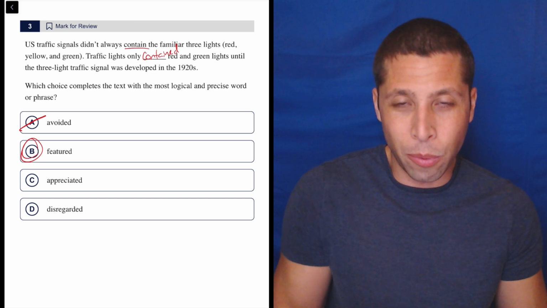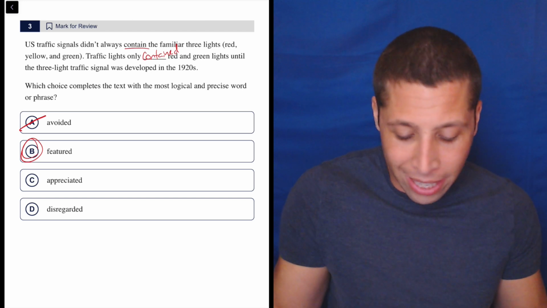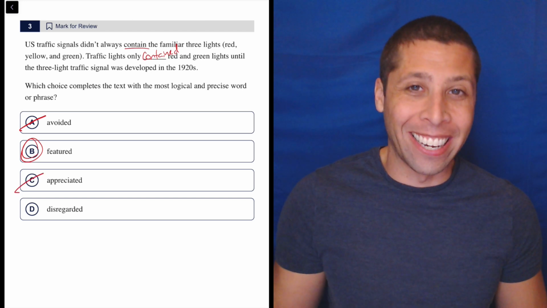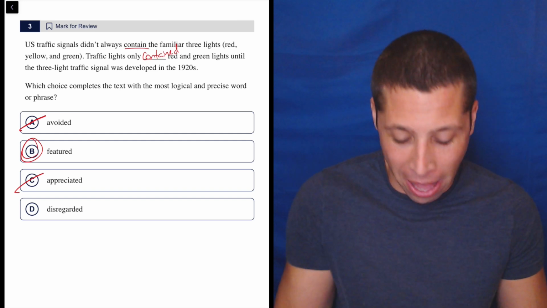Why would they only avoid it? So the traffic light was one light then? It was only yellow? Like, I don't know. It doesn't make any sense. Appreciated? It's a traffic light. A traffic light can't appreciate something. It's not a thing. It's not an alive thing that can have that appreciation.